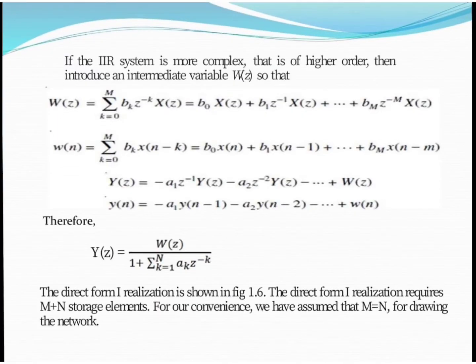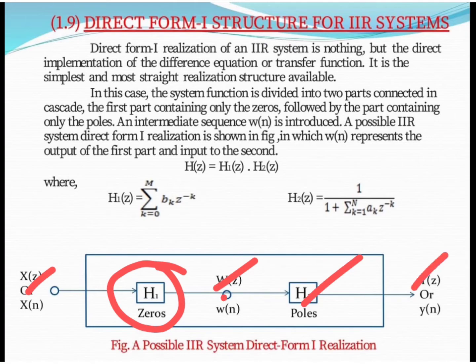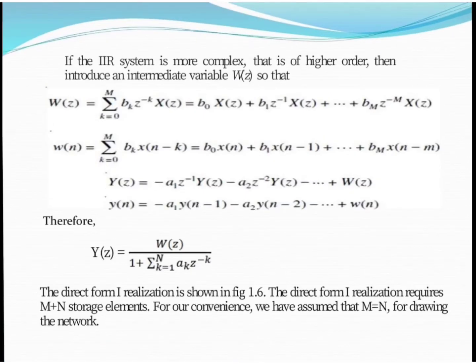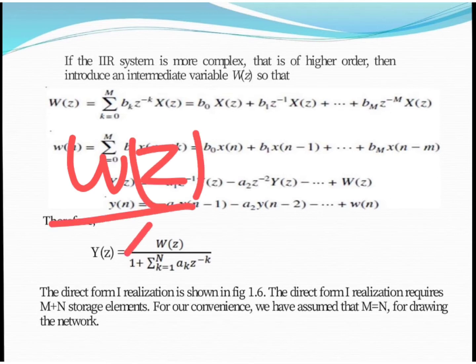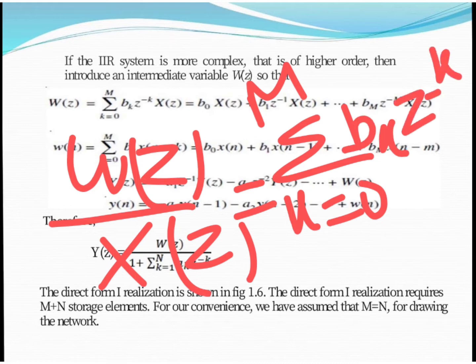Now, as we already know, for realizing h1 the transfer function must be W(z) upon X(z), and for realizing h2, Y(z) upon W(z) is equal to H(z). So here we can have an equation like this. W(z) upon X(z) is the zeros only, the sum from k equals 0 to M of b_k z to the power minus k. This is nothing but the first part, which is zeros only.